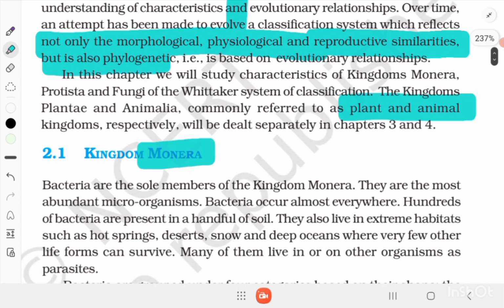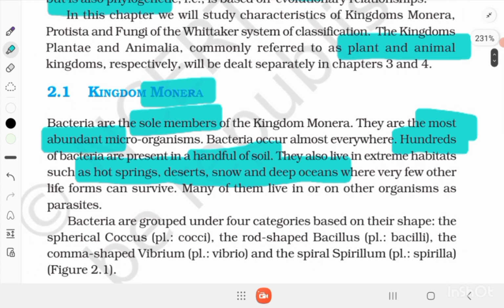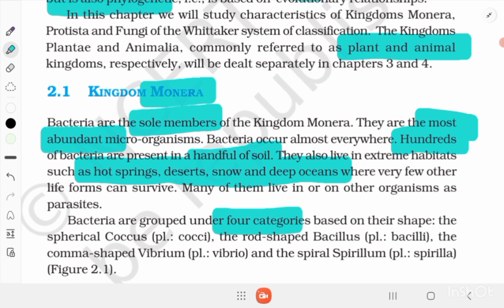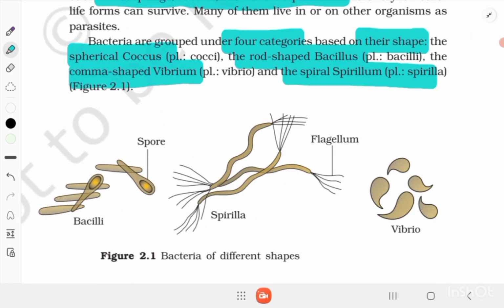Kingdom Monera, next one. Bacteria are the sole members of the kingdom Monera. They are the most abundant microorganisms. Bacteria occur almost everywhere. Hundreds of bacteria are present in a handful of soil, and they also live in extreme habitats such as hot springs, deserts, snow and deep oceans, where few other life forms can survive, and many of them live in or on other organisms as parasites. Bacteria are grouped into four categories based on their shape: the spherical coccus, rod-shaped bacillus, comma-shaped vibrio, and spiral spirillum. Here there is a figure given.